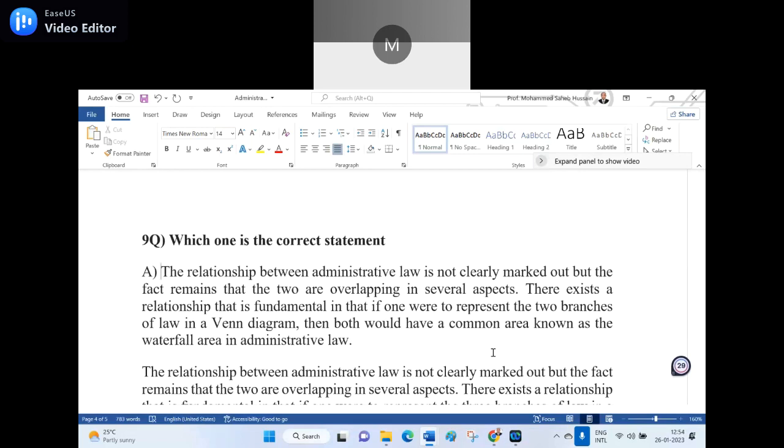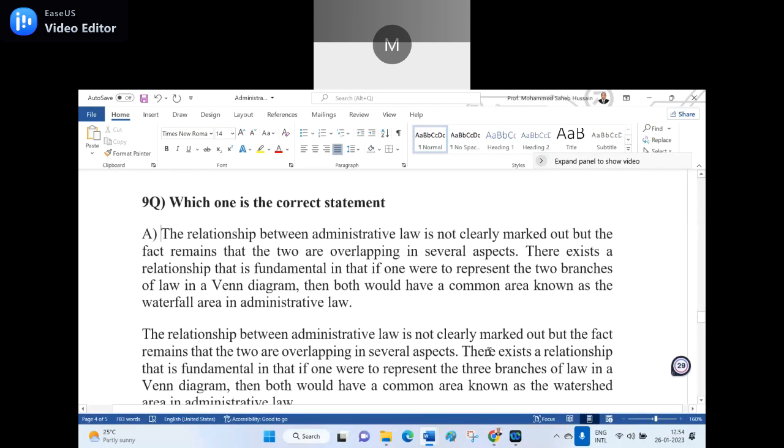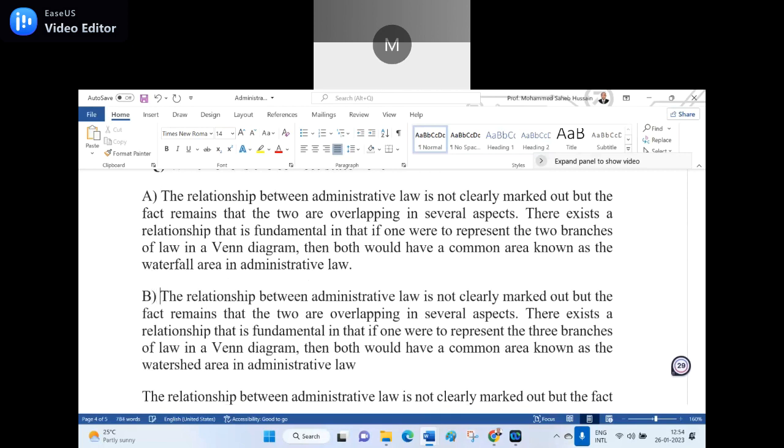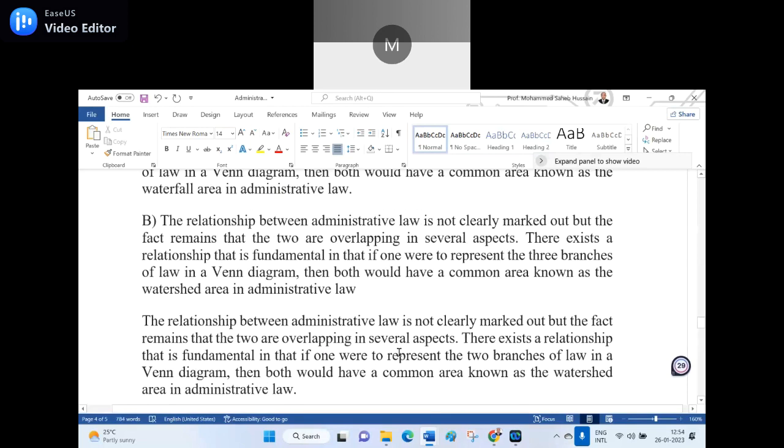B: The same statement, but with three branches of law in Venn diagram, and the common area known as the watershed area.